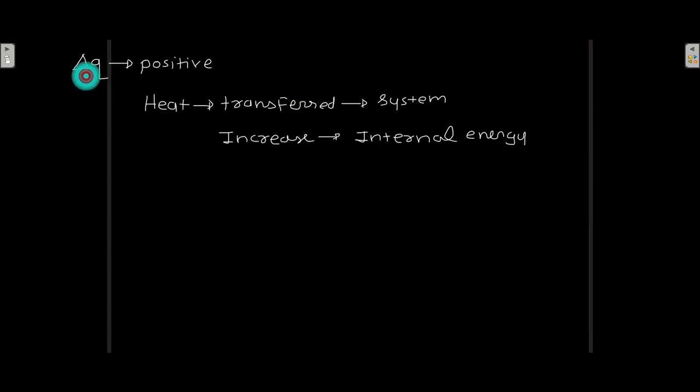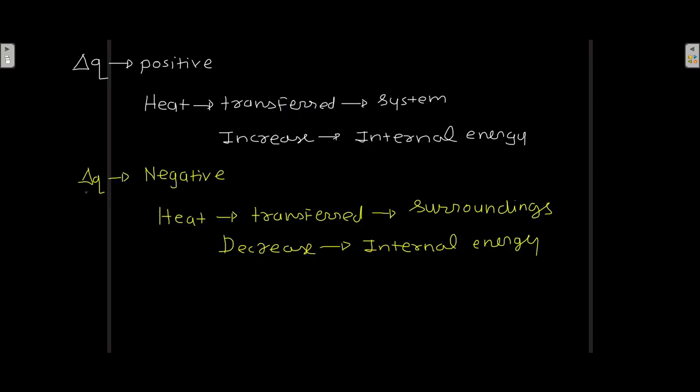If delta Q is positive, then heat is transferred to the system, and that is the reason why there is an increase in the internal energy. Now, when delta Q is negative, then heat is transferred to the surrounding, and because of this there is a decrease in internal energy.